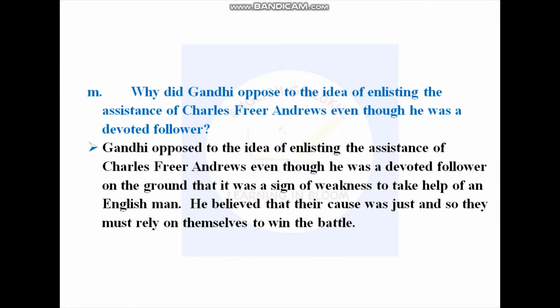Why did Gandhi oppose the idea of enlisting the assistance of Charles Freer Andrews even though he was a devoted follower? Gandhi opposed the idea on the ground that it was a sign of weakness to take help of an Englishman. He believed that their cause was just and so they must rely on themselves to win the battle.